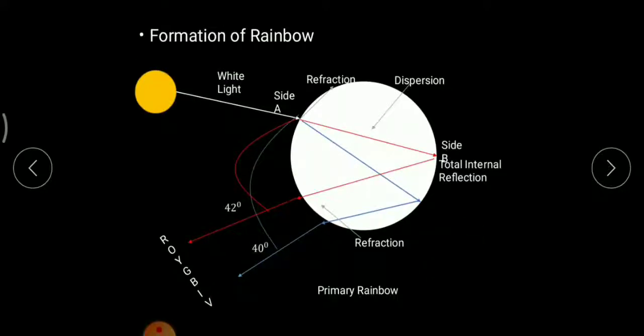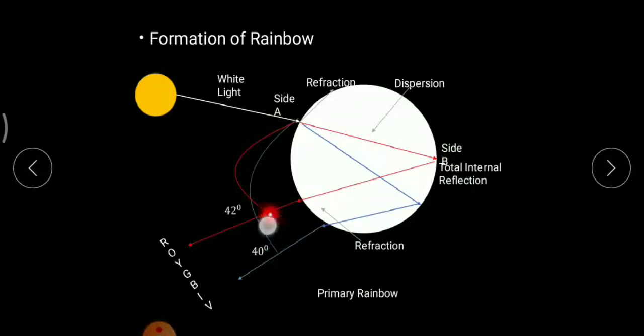So, 3 most important conditions for formation of rainbow. At side A, it would be refraction, and inside the rain droplets, dispersion would be taking place. What do you mean by dispersion? Spreading of white light into 7 colors. At side B, at critical angle, total internal reflection would be taking place, and again at side A, it would be refraction. Angle between red and incident ray would be 42 degree, and angle between violet and incident ray would be 40 degree. So this is nothing but the formation of rainbow. This is but a simple primary rainbow.